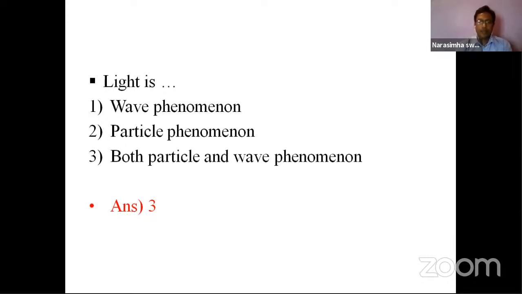While we are doing experiments with light, by considering light as a wave, it will give the result in the form of a wave. And the same experiment, if you do it by assuming light is in particle form, then the result will be in terms of particles only. So light has a dual nature. Light is both a particle and wave phenomenon, right? And we'll see the next problem.